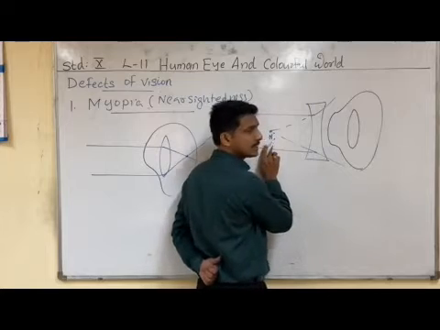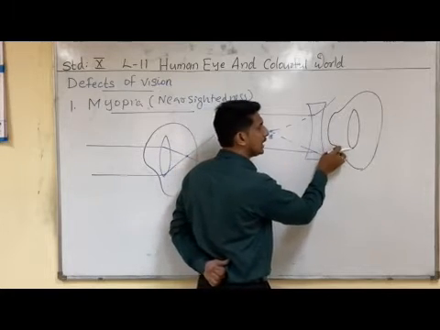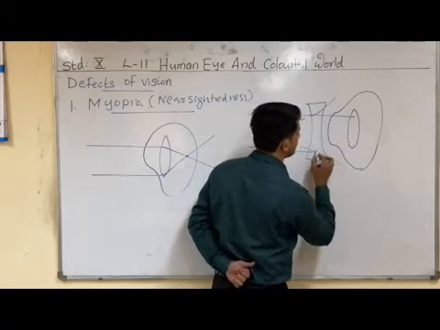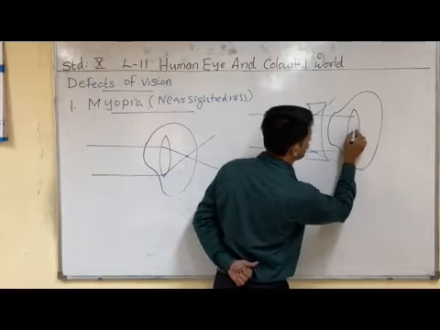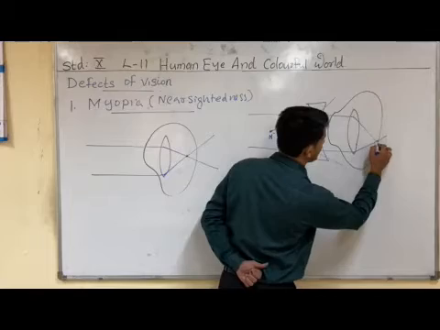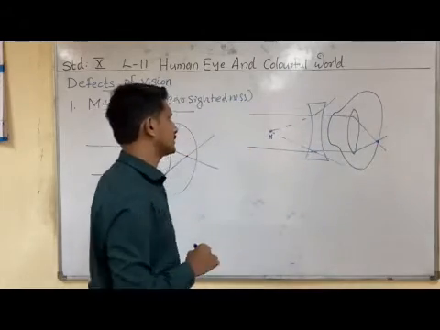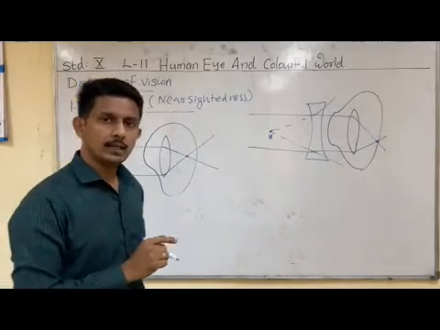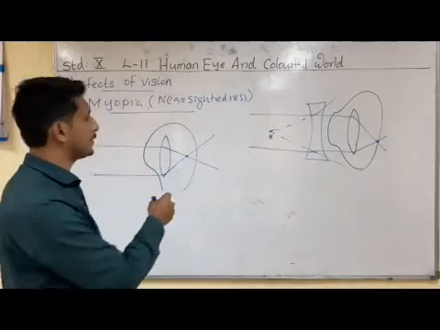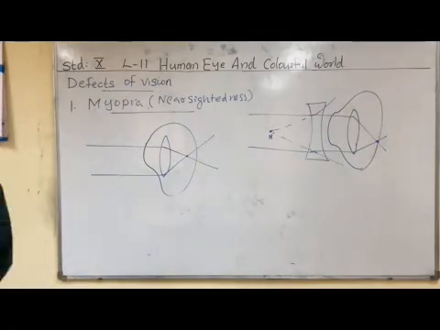This image acts as an object for the eye lens, and the final image forms exactly on the retina. This way the final image is forming on the retina. So this is the way, by wearing a concave lens, we can correct the defect of myopia or nearsightedness.